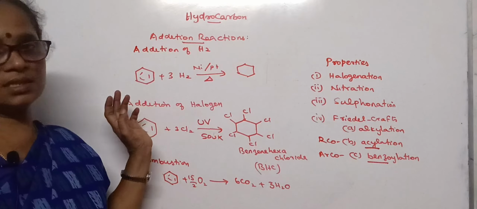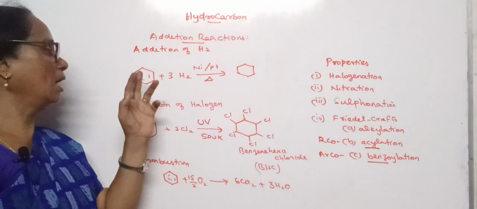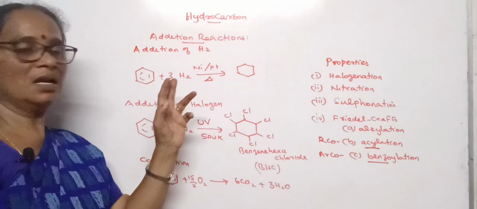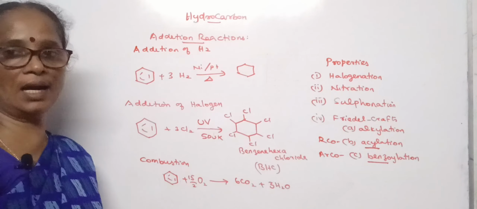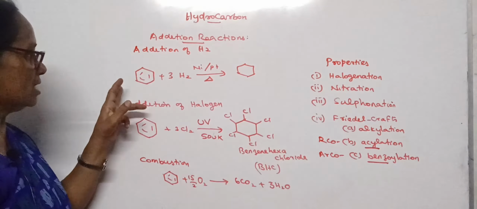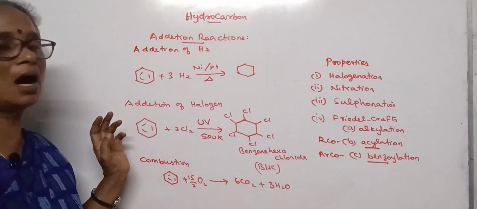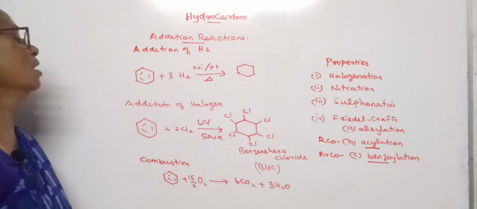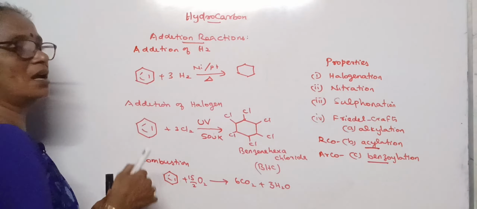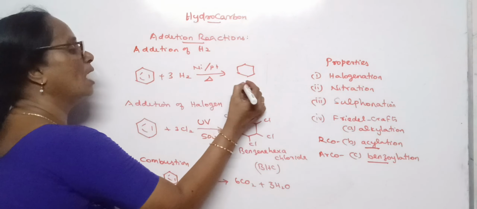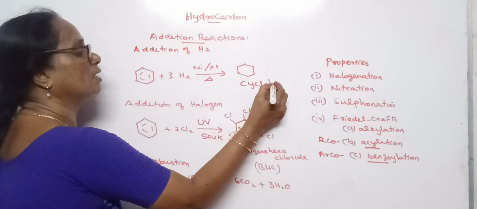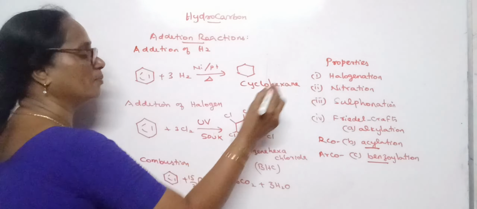Addition reactions. Benzene undergoes addition reaction with hydrogen and halogen. When benzene is heated with hydrogen in the presence of nickel or platinum catalyst, the unsaturation of the benzene ring is removed and it gets converted into cyclohexane.